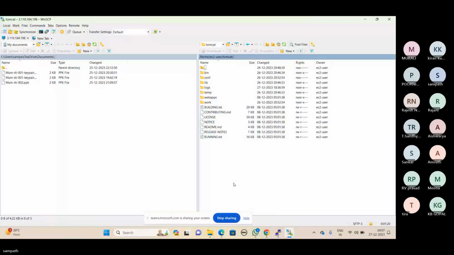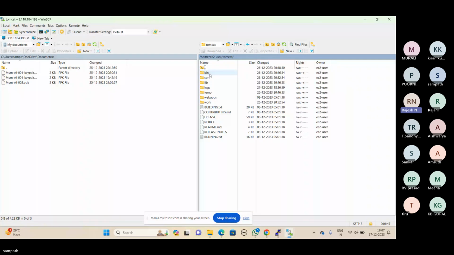Understood? If any files are required, you can drag and drop from the local system to the remote system, and from the remote system to the local system. Just for your information, on the left side there is a key pair.